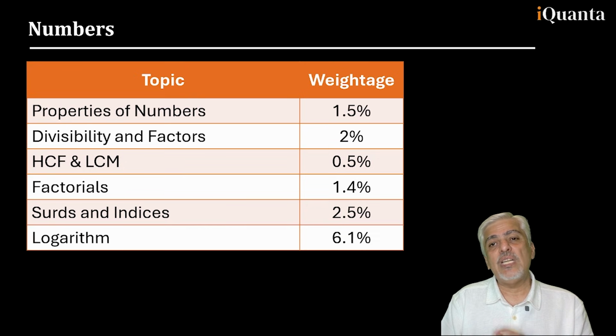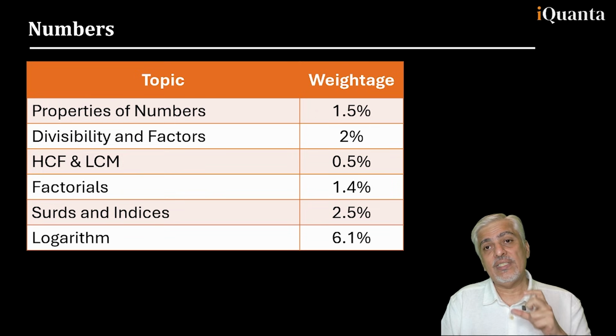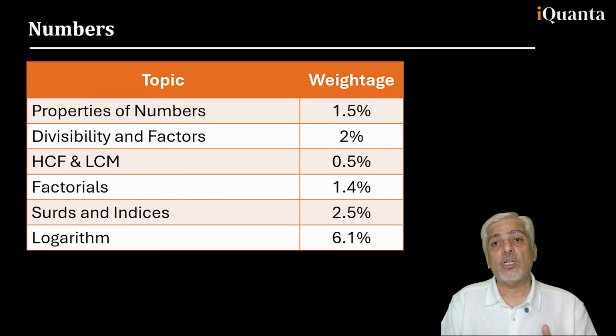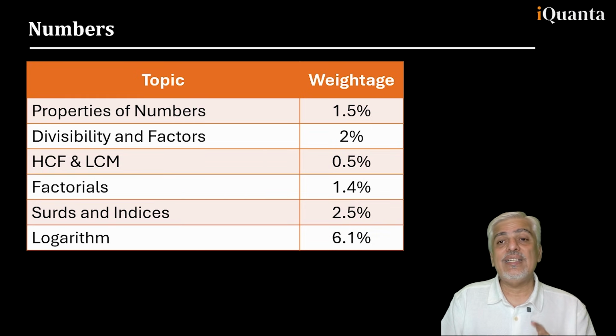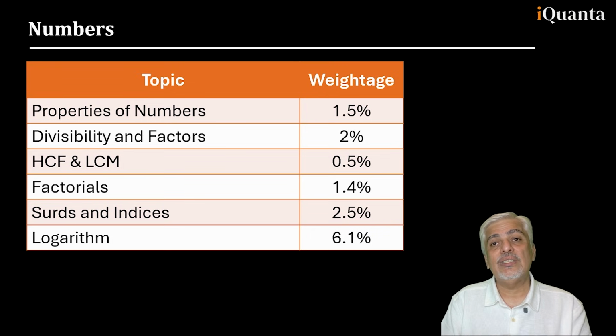Which means again minimum one or two questions, as good as time, speed, distance. If I look at surds and indices plus logarithms, the study time for that would not even be half of what you would require for time, speed, distance, and exactly the same weightage, which means close to one or two questions. If I look at it approximately, it's close to one or two questions in the CAT paper. Please revise those two topics really well.